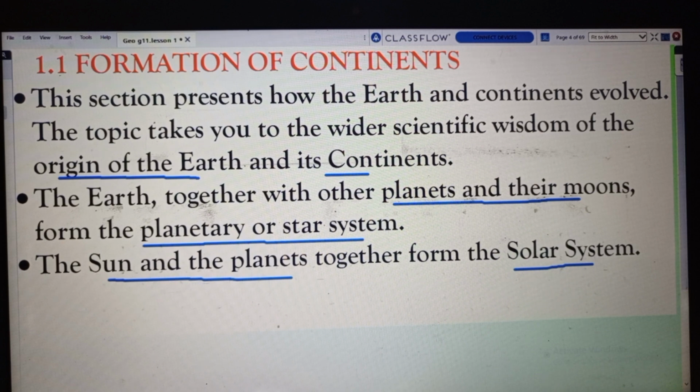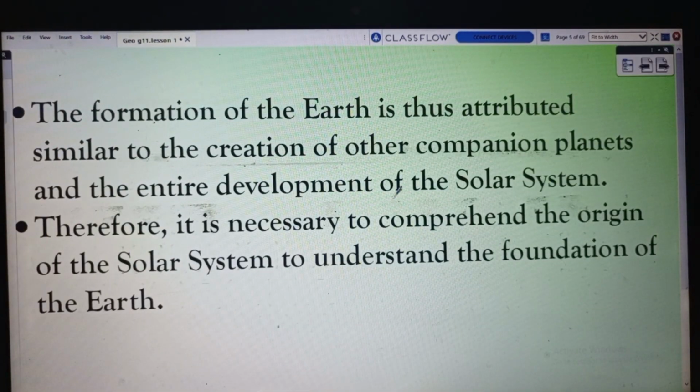So the solar system is formed by the combination of different planets by having a sun in the center of their orbit. The formation of the Earth is thus attributed similar to the creation of other companion planets and the entire development of solar system.